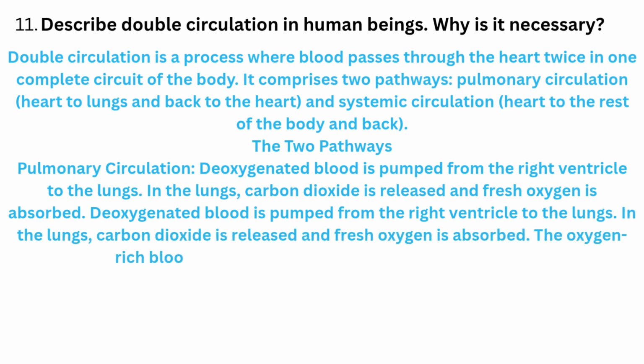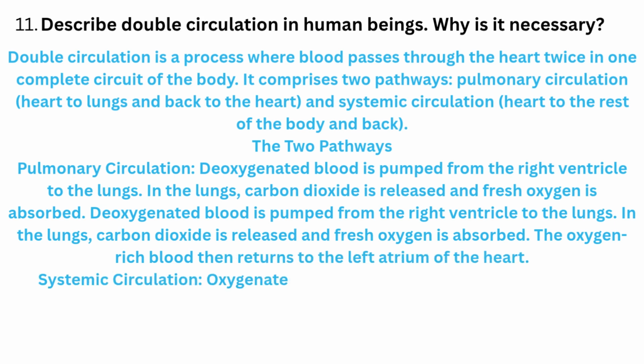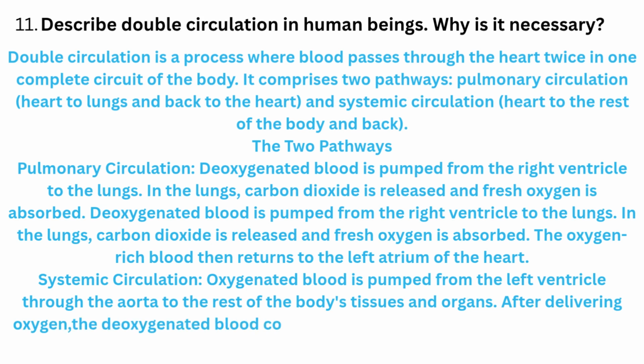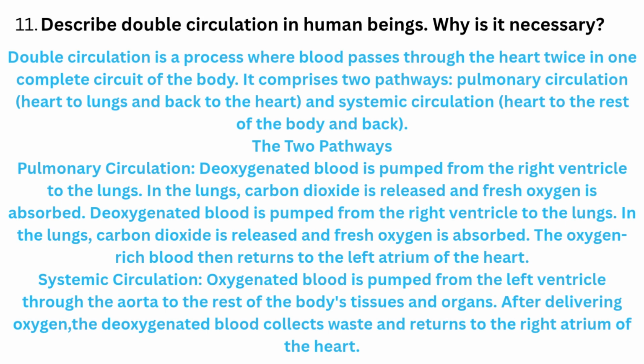The oxygen-rich blood then returns to the left atrium of the heart. Systemic circulation: oxygenated blood is pumped from the left ventricle through the aorta to the rest of the body's tissues and organs. After delivering oxygen, the deoxygenated blood collects waste and returns to the right atrium of the heart.